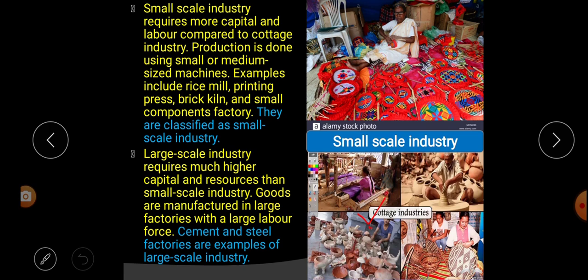Cement and steel factories are examples of large scale industry.